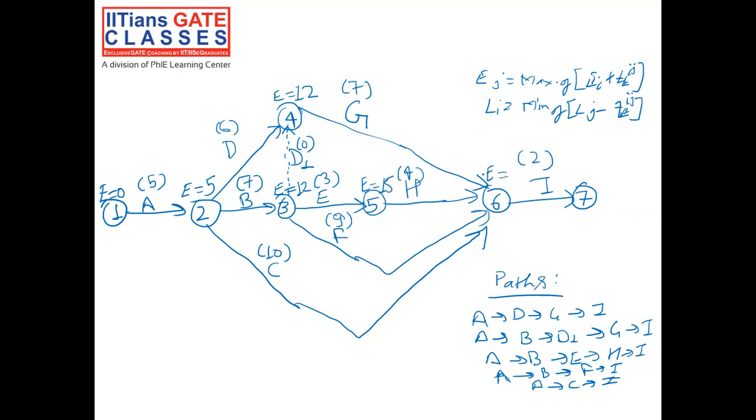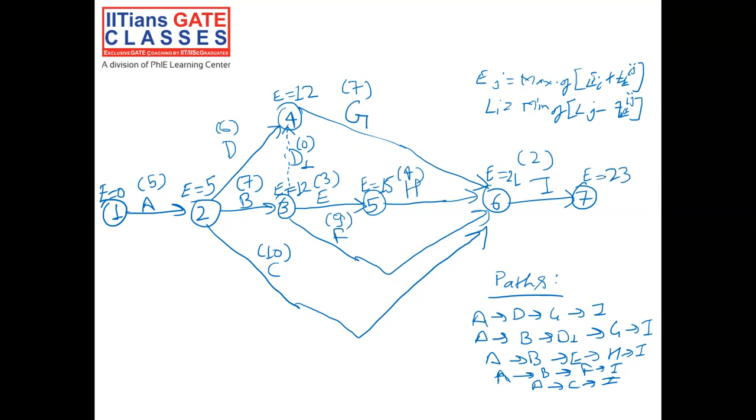So E would be equal to, if you see here, 12 plus 7, that is 19. Then 15 plus 4, that is 19. Then 12 plus 9, that is 21. Then 5 plus 10, that is 15. So the maximum is 21. And 21 plus 2, so for event 7 it would be 23.